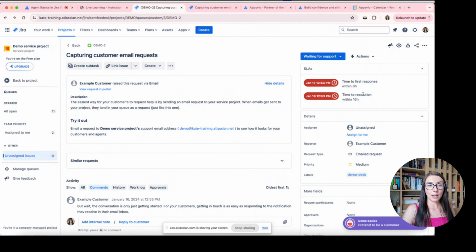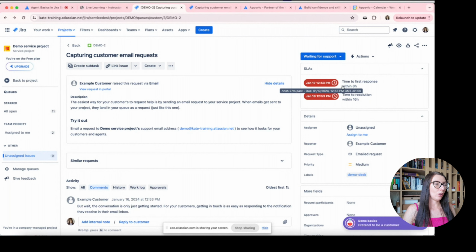They are marked red because the SLA was breached. So this is why it's red. If everything is okay, we have here a green. If this counter is paused, it's gray.